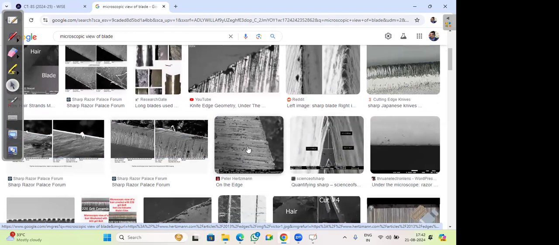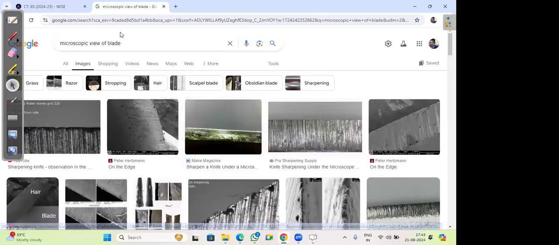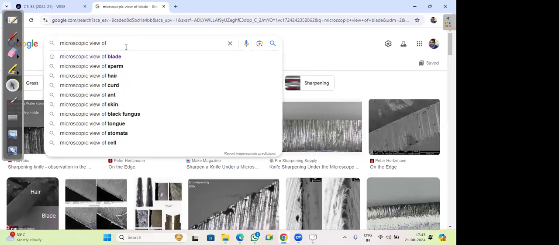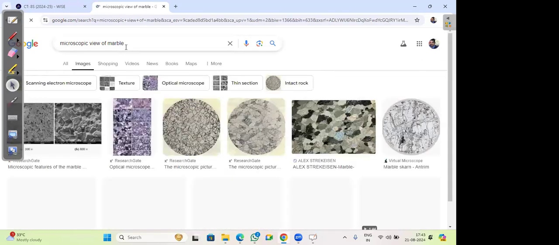Let's observe the microscopic view of some other material. Let's say we take marble. As you know, marble is also very smooth.